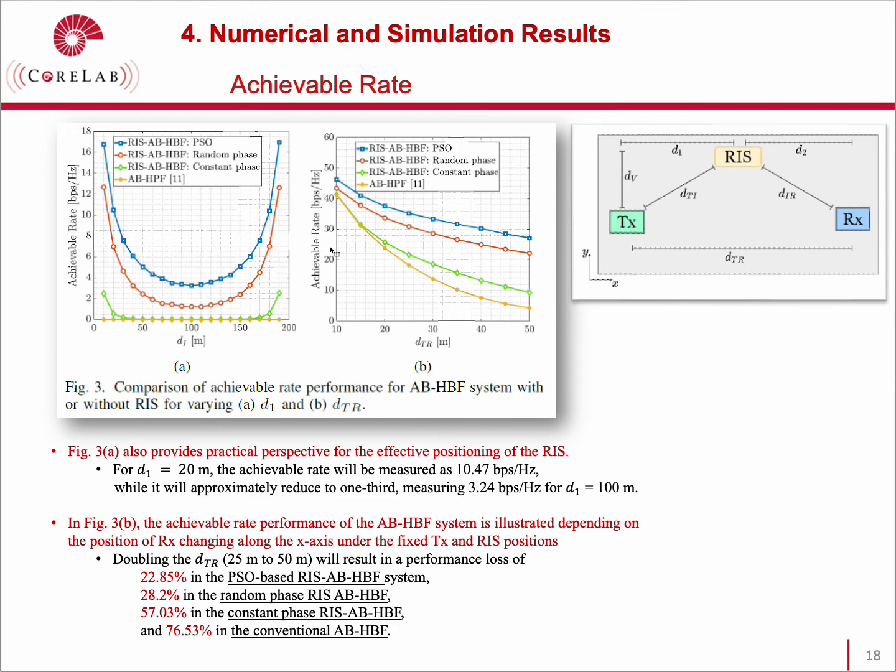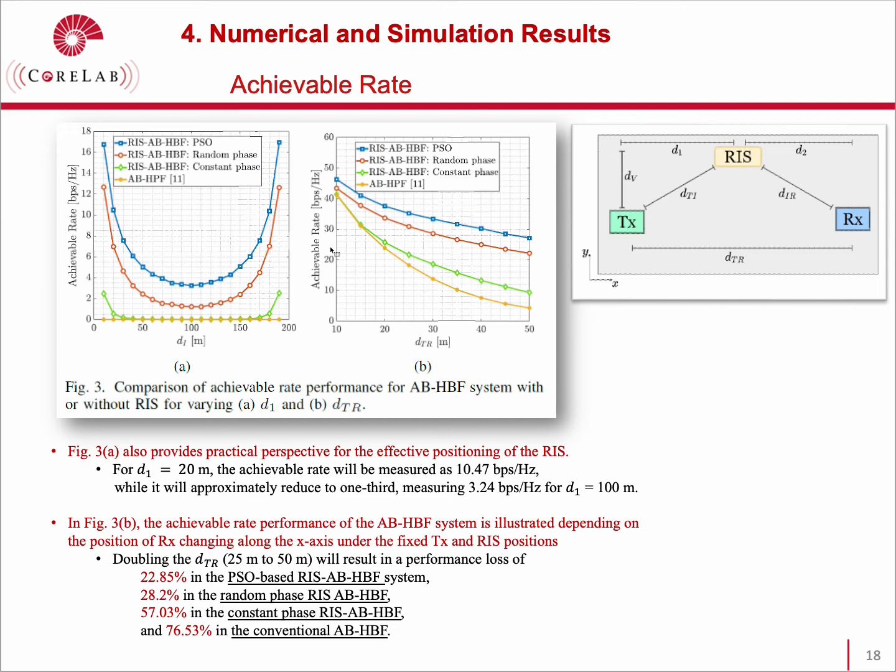100 meters. In Figure 3b, the achievable rate performance of the angular-based hybrid beamforming system is illustrated, depending on the position of the receiver, changing along the x-axis under the fixed transmitter and RIS positions.